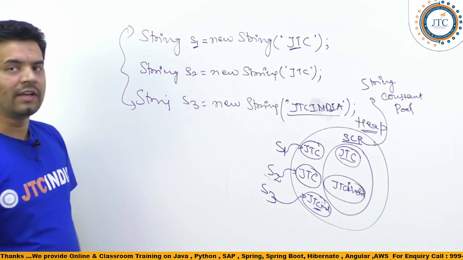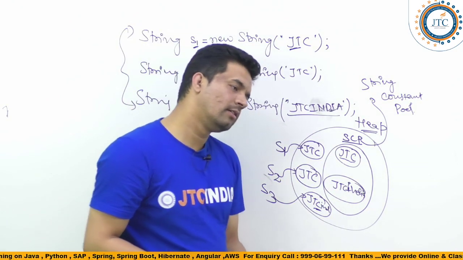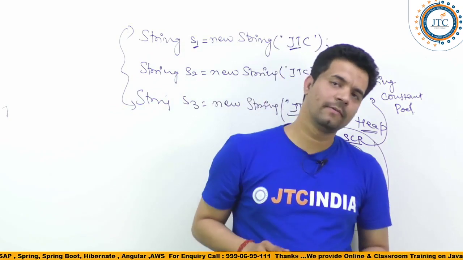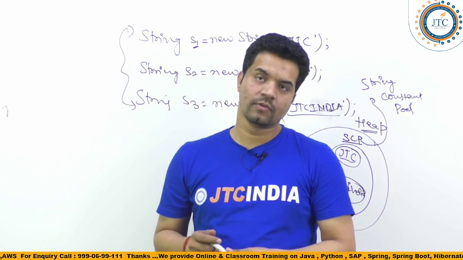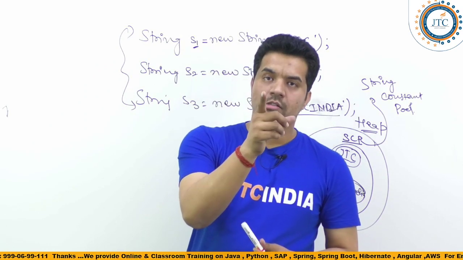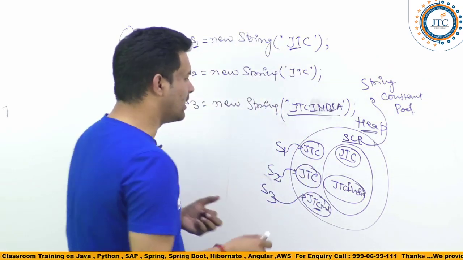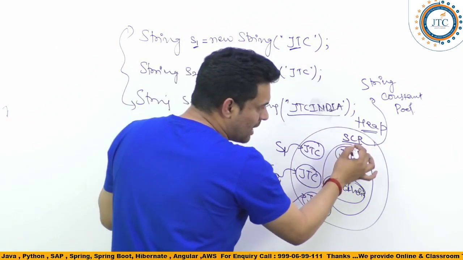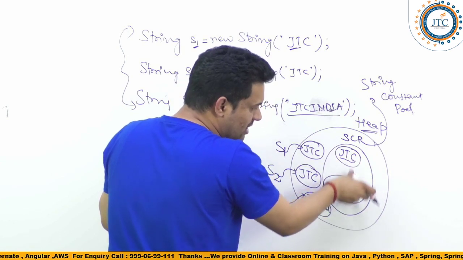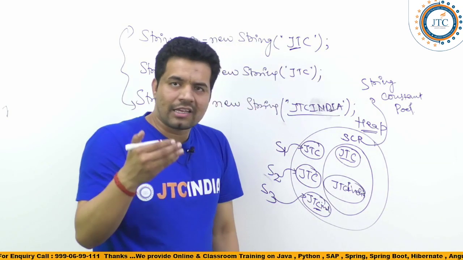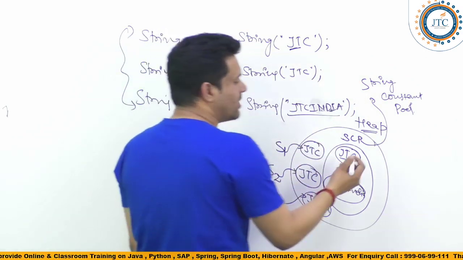The other day we discussed the three different memory parts of the heap. What were they? The first one is Eden, the second one is Survivor, and the third one is Old, right? Basically, guys, the memory area inside the string constant pool, the SCP, cannot be accessed by the GC, the garbage collector.